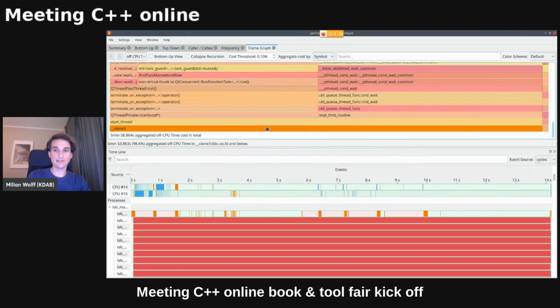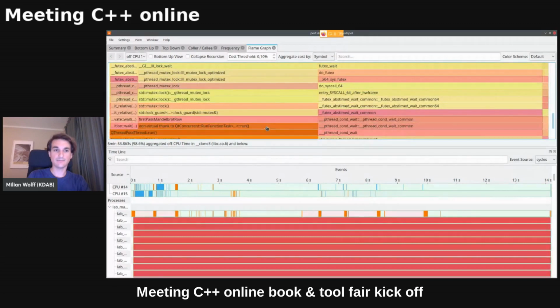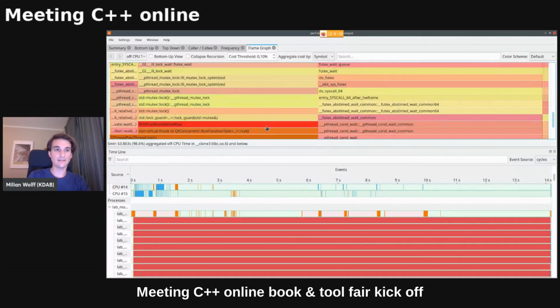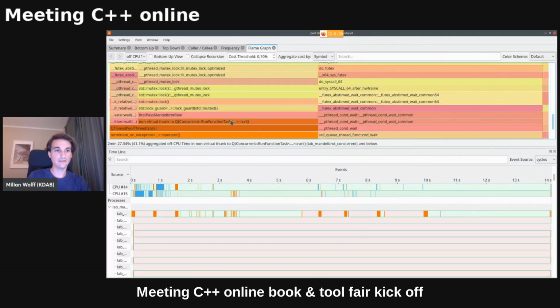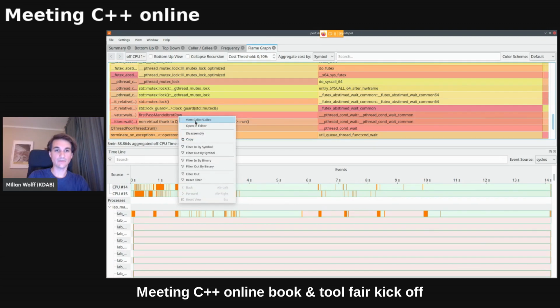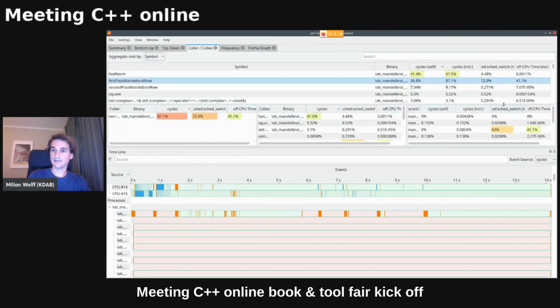And bit by bit, I can clean up my flame graph that way until I eventually find the needle in the haystack, which is in this case, this left big chunk where a function that I have under my control apparently tries to lock a mutex. And again, I can just go to view caller callee and sort by the off-CPU time and find, so here again, it's on the right-hand side.